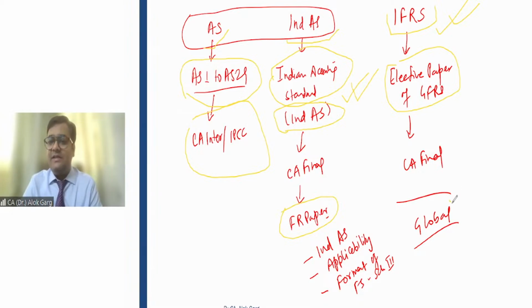So IFRS is global, and AS and Ind AS are the local standards. I hope you got some context about these three sets of standards. Accounting standards you have read in CA Inter. Ind AS you are going to read in the financial reporting paper, and IFRS, if you elect your GFRS paper, in that case IFRS is there. IFRS are the global standards, and that is why the name is International Financial Reporting Standards. Okay, is that clear, friends? I hope it is clear.